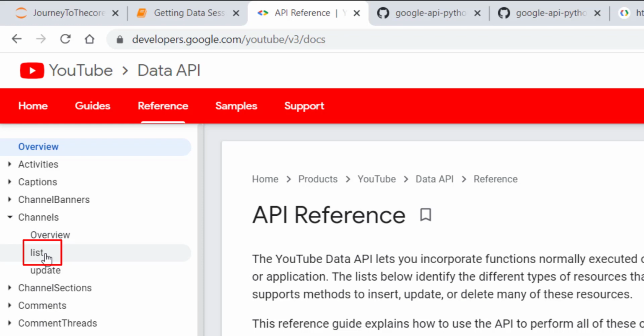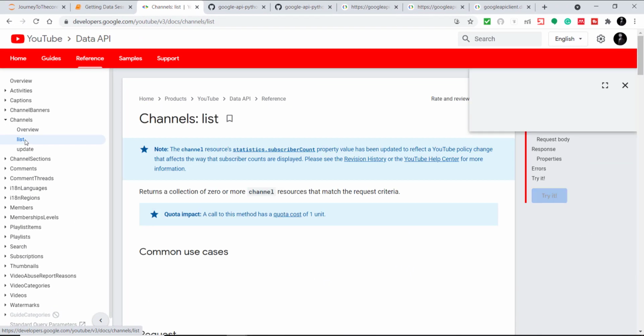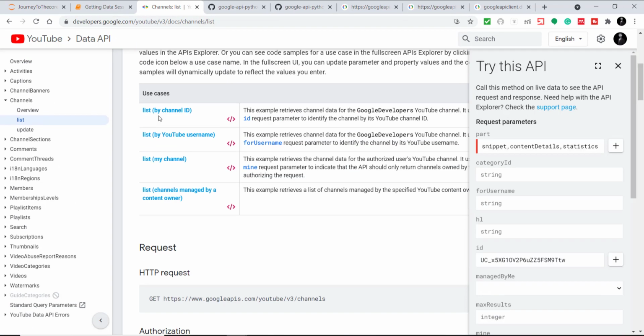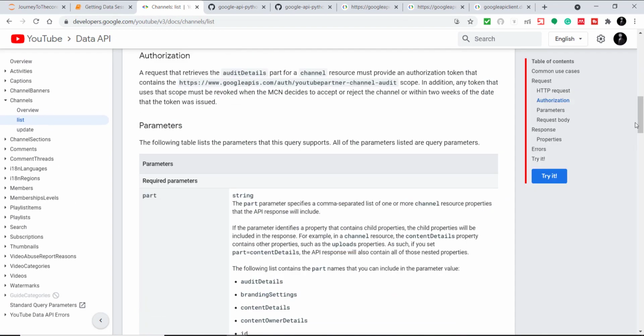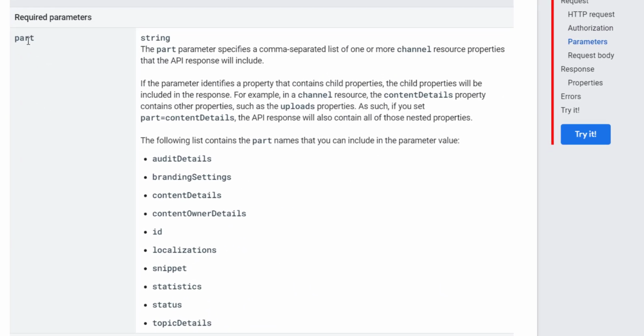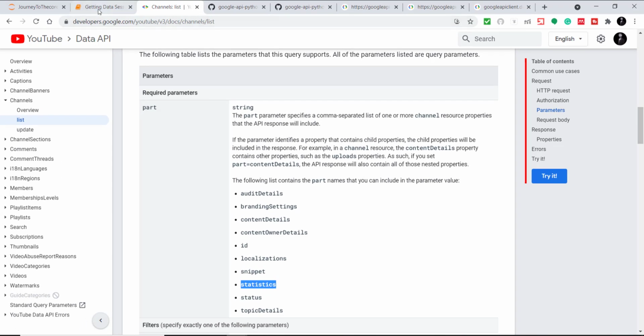Okay, so just go to list. So when we scroll a little bit down to the section where list is there, you can see it is giving several options to give us values for part. We can use any one. For now we will be using statistics. Okay, so let's write our code now.